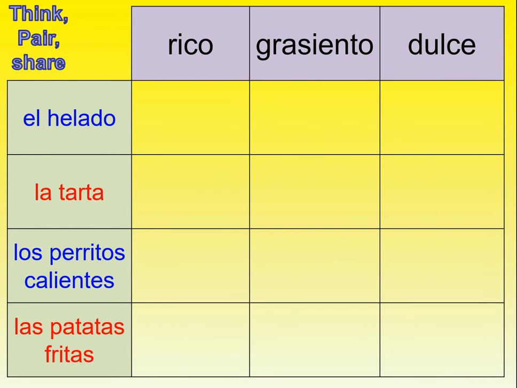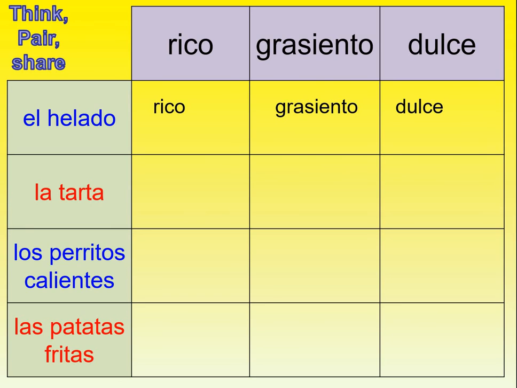So let's practice a few more together. I just want you to have a think about what all of the spellings for these words would be. So if ice cream was being described as rich, that's another way to say delicious, then we would say rico. What would be the word fatty? So grasiento. What would fatty be if I was describing ice cream? It's masculine, so it's grasiento. And what would the word for sweet be if I was describing ice cream? Same again, dulce. Okay, pause the video.